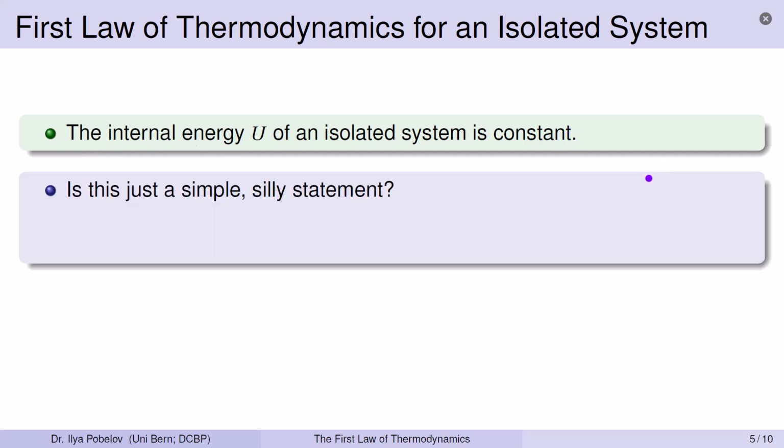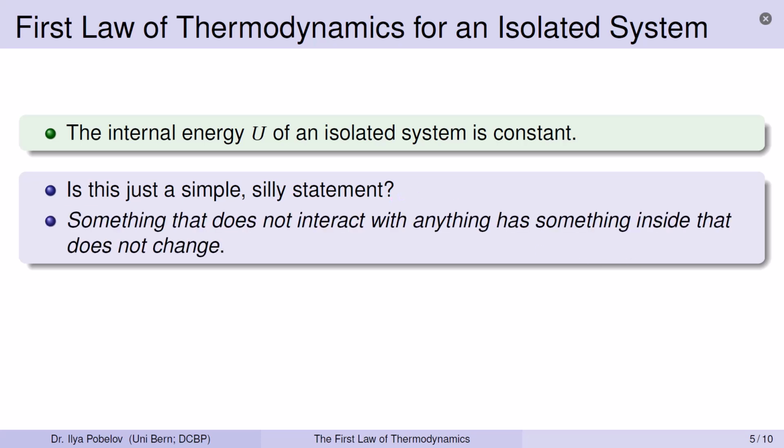Now, you might be tempted to ask, is this just a simple, even silly statement? Essentially, we are saying something that doesn't interact with anything has something inside that does not change. While it might seem straightforward or even commonplace, it holds profound implications. This is the most fundamental formulation of the first law of thermodynamics.